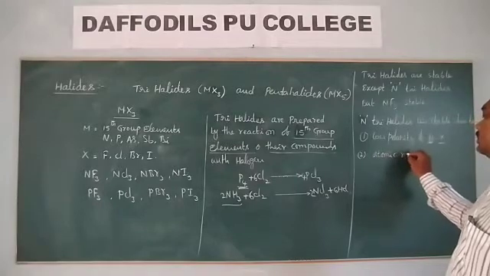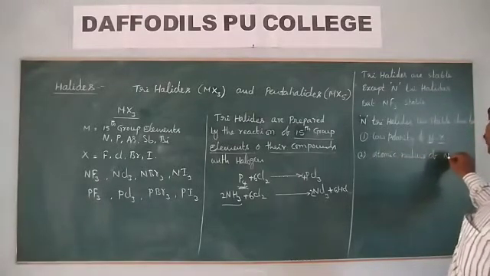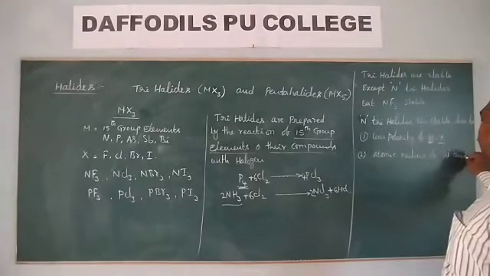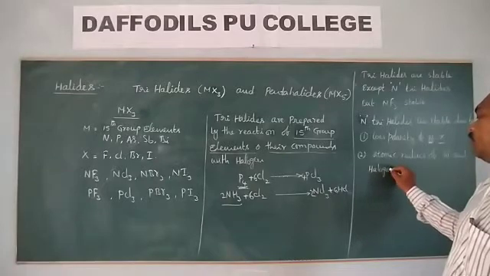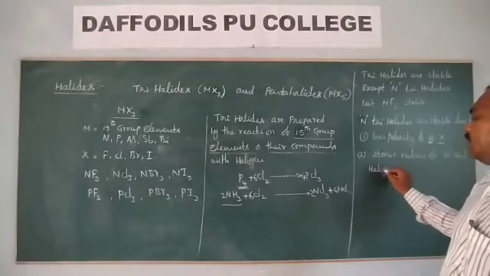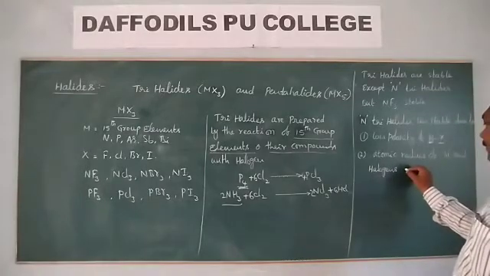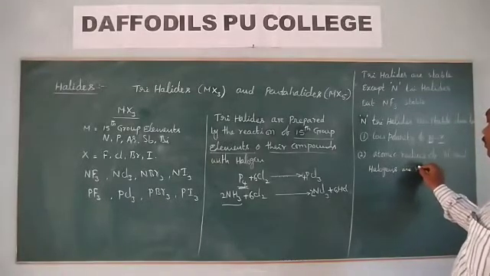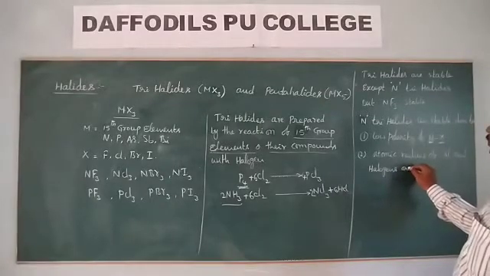The atomic radius of nitrogen and halogens differs very much.